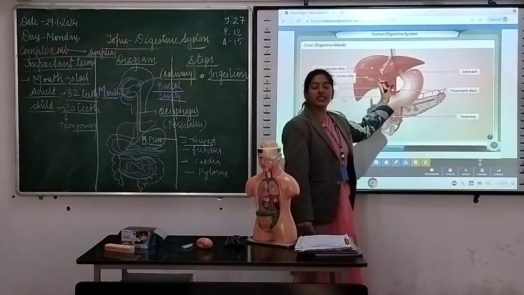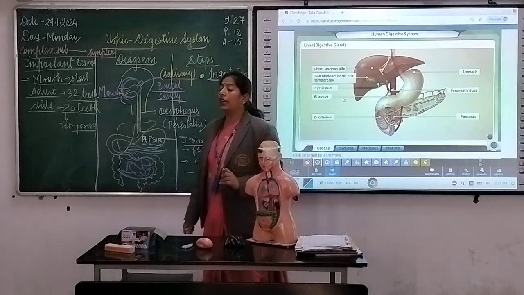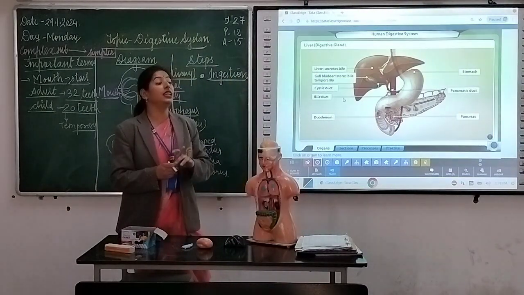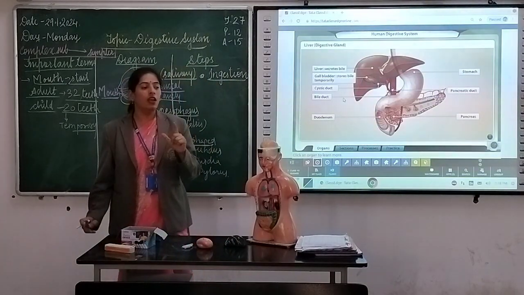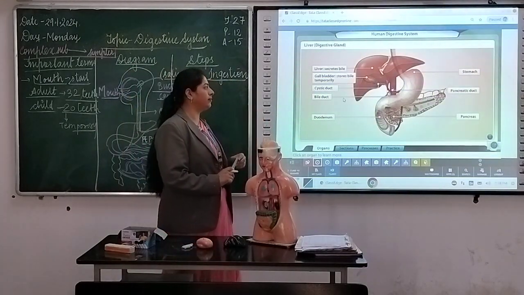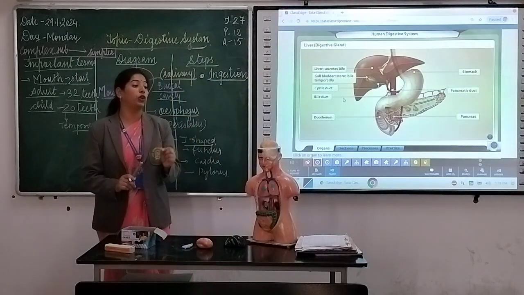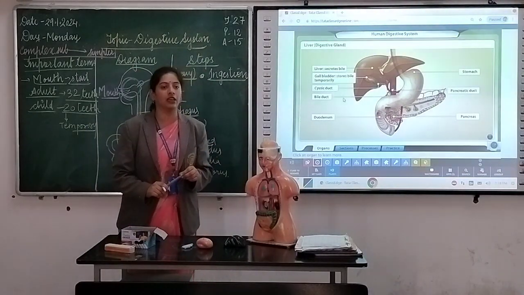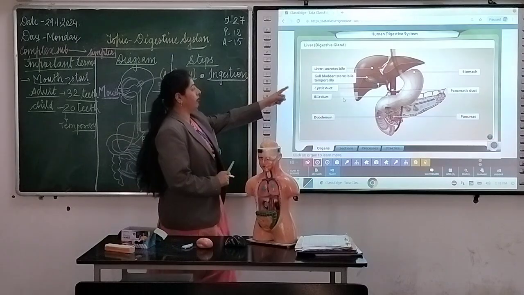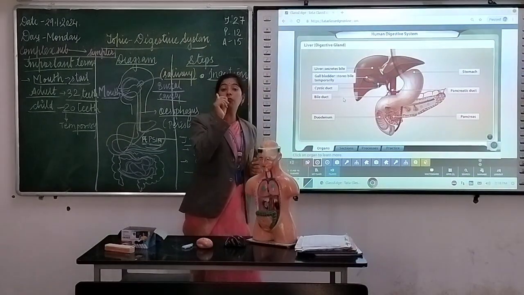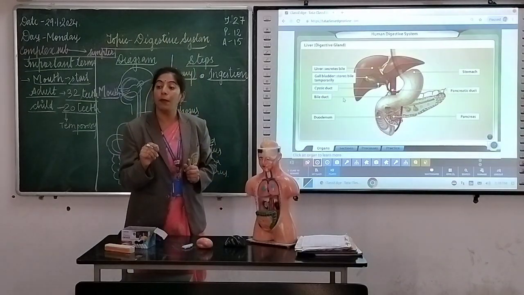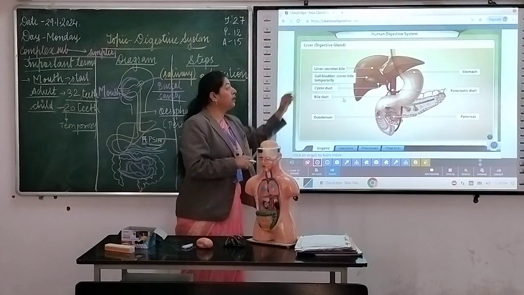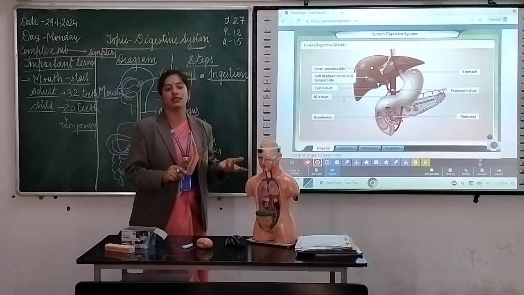One more thing. This is the largest gland in our body. It is known as liver. It is a little bit brownish structure, and I am just going to tell you the weight of this. For example, the weight of the liver in our body is 1.2 kg, means 1200 grams. Clear? So liver secretes what? Very important juice. It secretes one juice that is known as bile juice. But that bile juice is stored somewhere else.